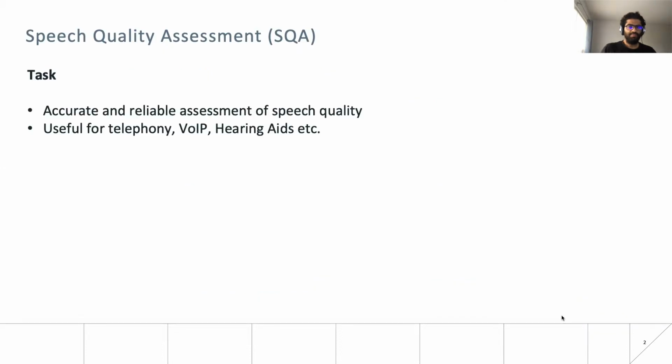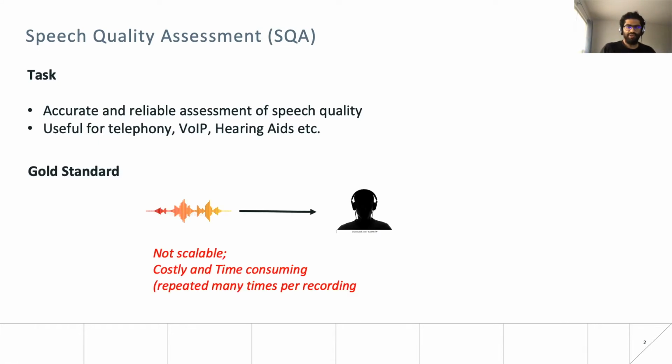Accurate and reliable assessment of speech quality is critical for a wide range of real-world applications like telephony, voice over IP, and hearing aids. The gold standard for SQA is the evaluation by humans. However, these subjective evaluations are not scalable and can be time consuming and costly, as they often need to be repeated multiple times for each recording. Therefore, automated objective quality metrics are much more practical.